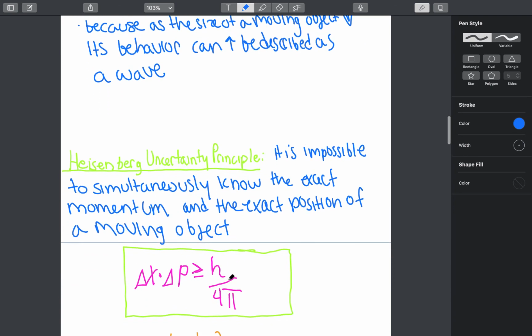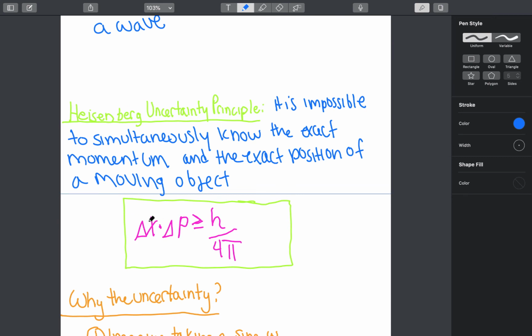So the Heisenberg uncertainty principle is described by this equation here.